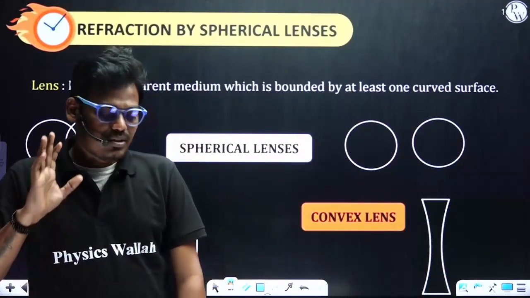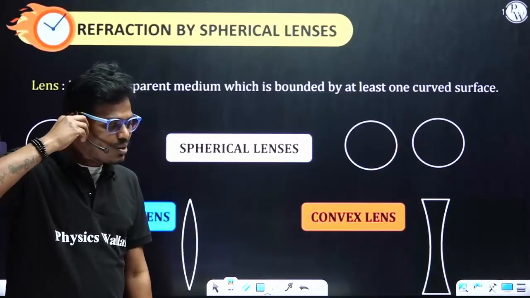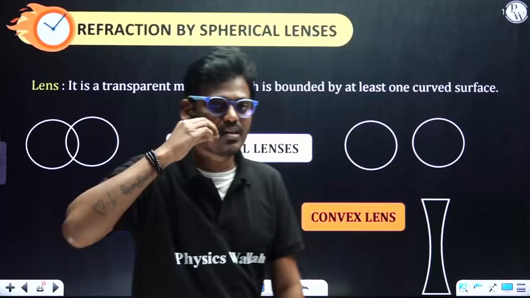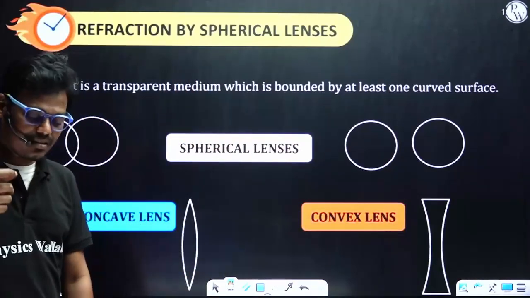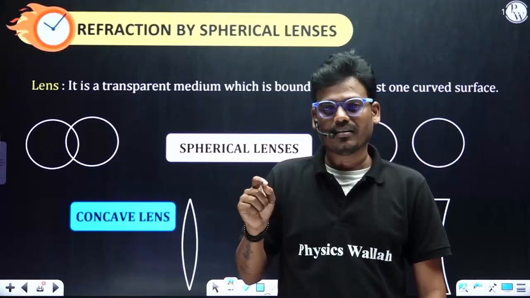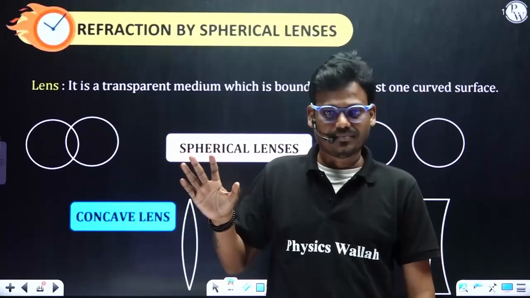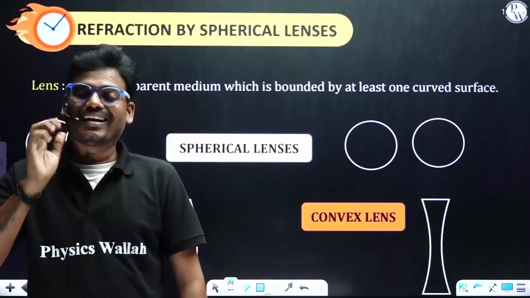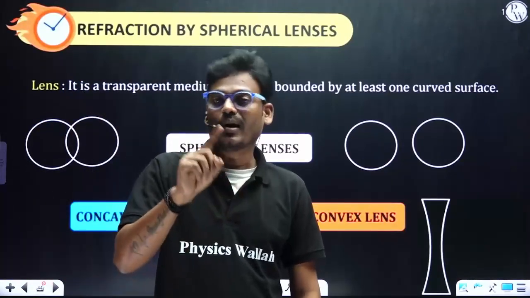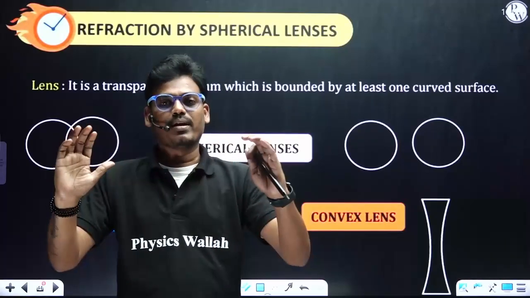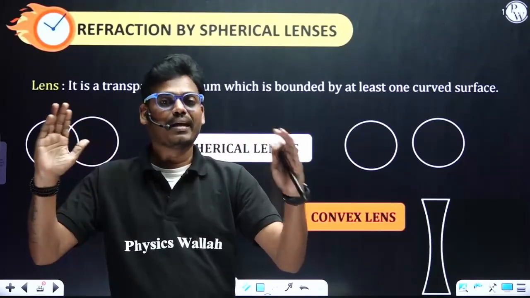So how are these concave and convex lenses made? Let's try to understand. First of all, what is a lens? A lens is a transparent material of some refractive index, which is bounded by at least one curved surface. If it has at least one curved surface, then you can call it a lens. Actually, there are two categories, convex lens and concave lens.